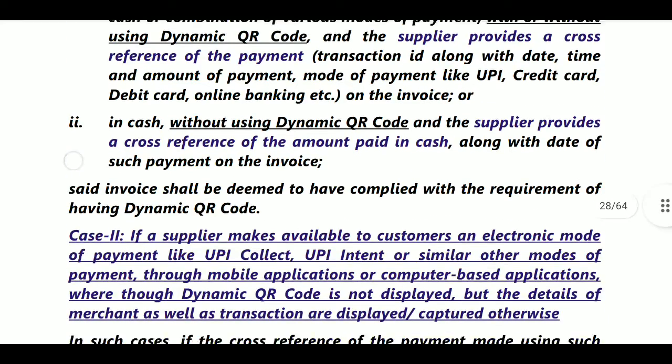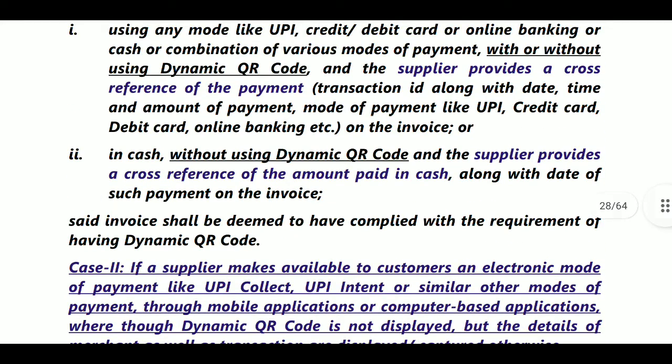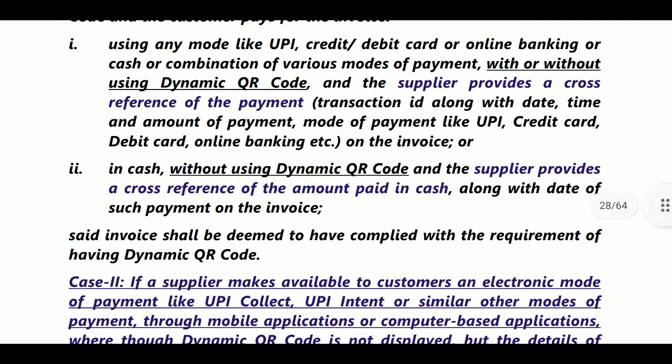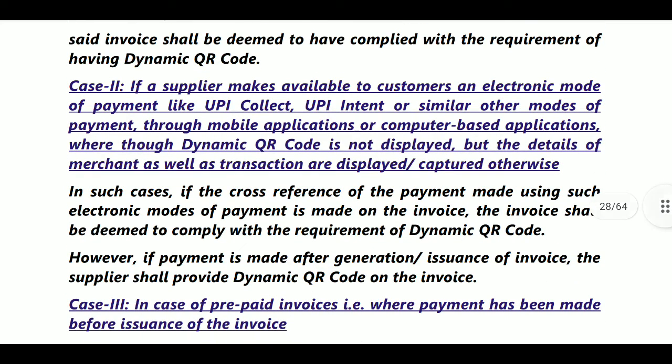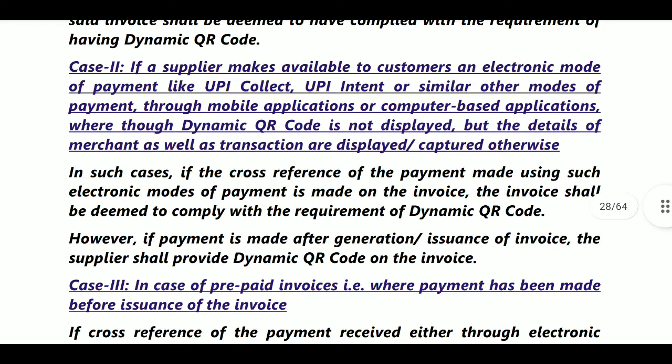Next, in case of cash without using the dynamic QR code, the supplier provides a cross reference to the amount paid in cash along with the date of such payment on the invoice. Next, said invoice should be deemed to have complied with the requirement of having a dynamic QR code. That is case 1. Case 2: if the supplier makes available to customers an electronic mode of payment like UPI collect, UPI intent or similar, then it will be treated as displayed or captured otherwise.